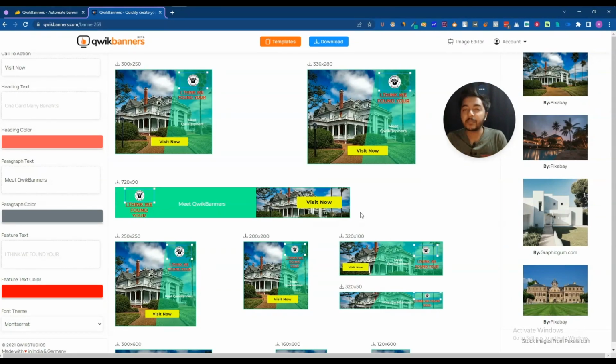Now let's say you want to change the size of your logo. It's possible. Just drag and drop, and then your logo size will be changed. You do not want to keep this logo here. You want to keep your logo here in this place. It's also possible. Everything is drag and droppable, guys. You can keep any option anywhere. I hope you get the idea, guys, about these functionalities.